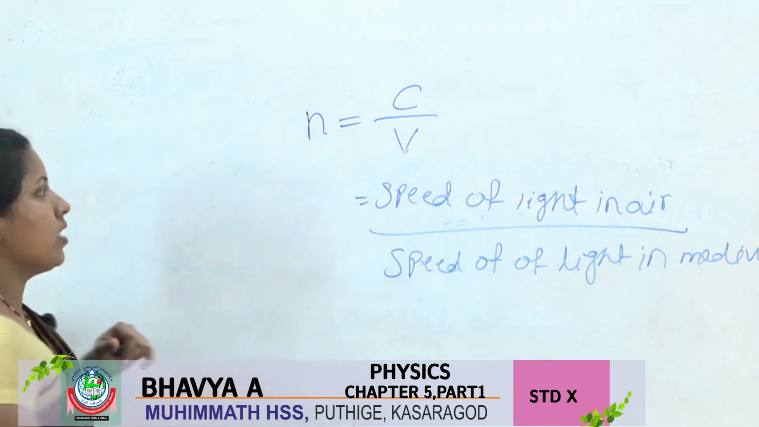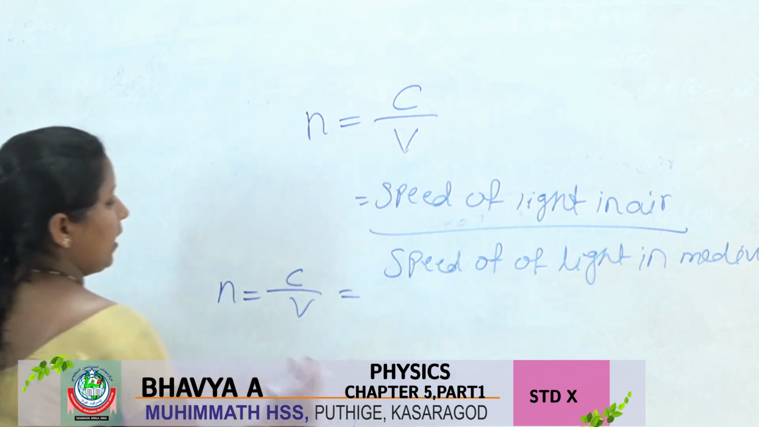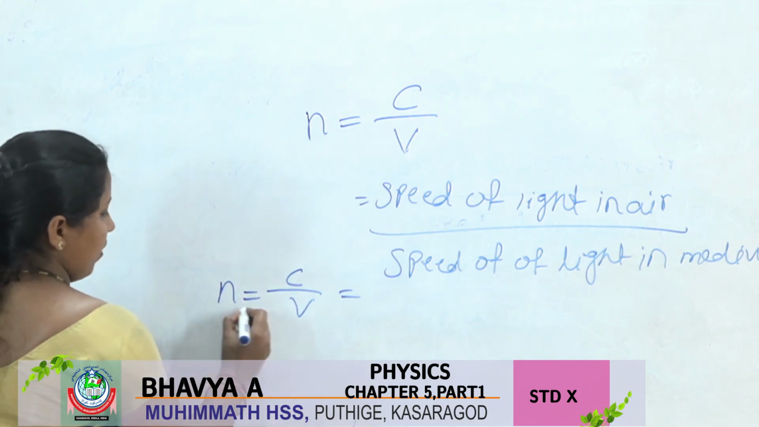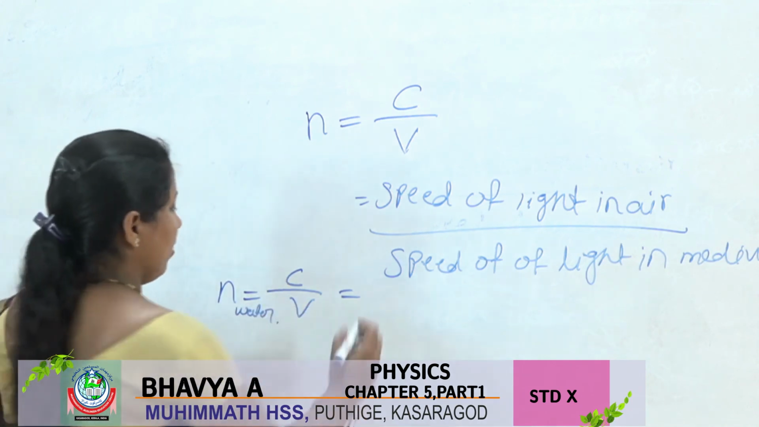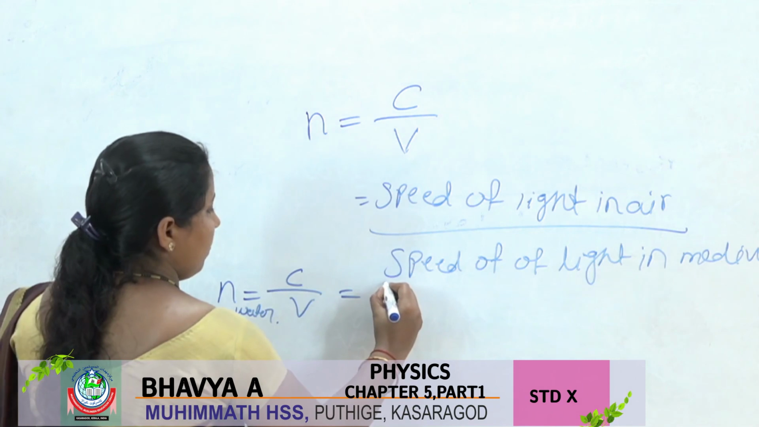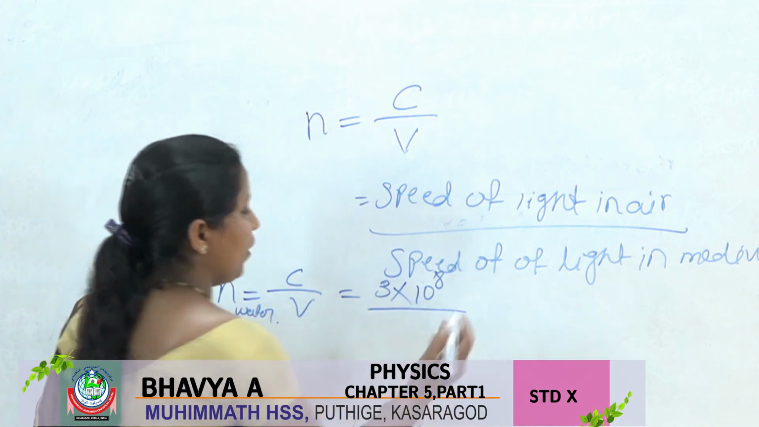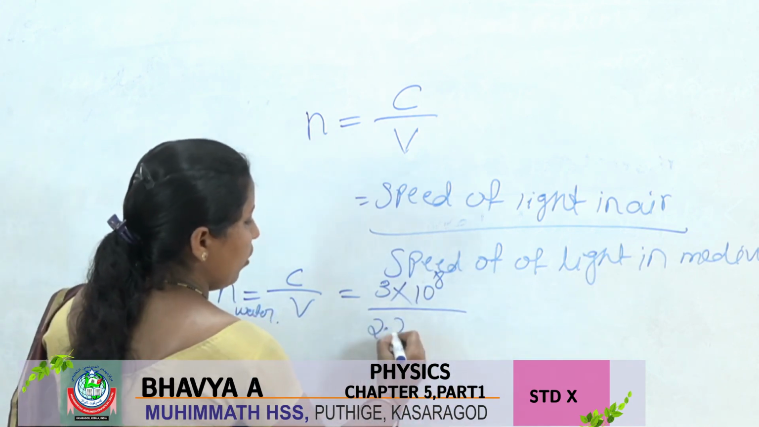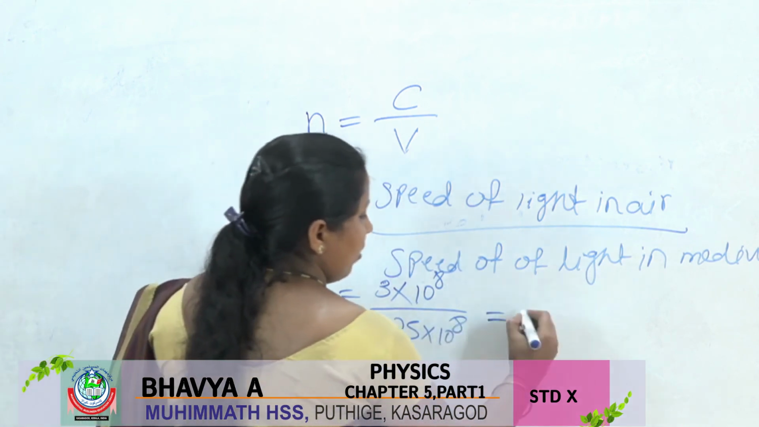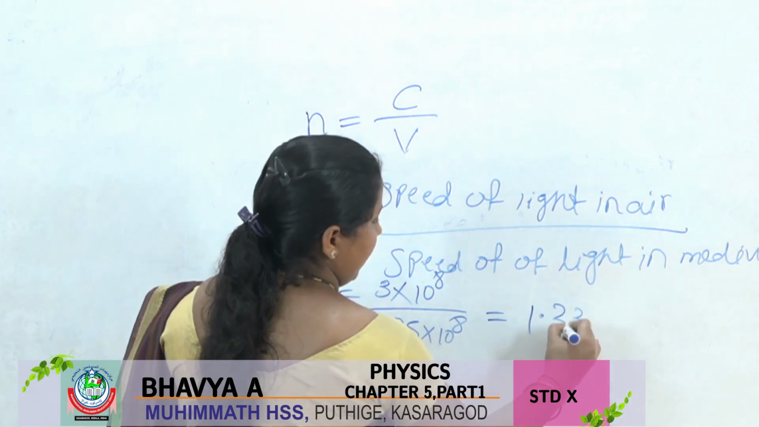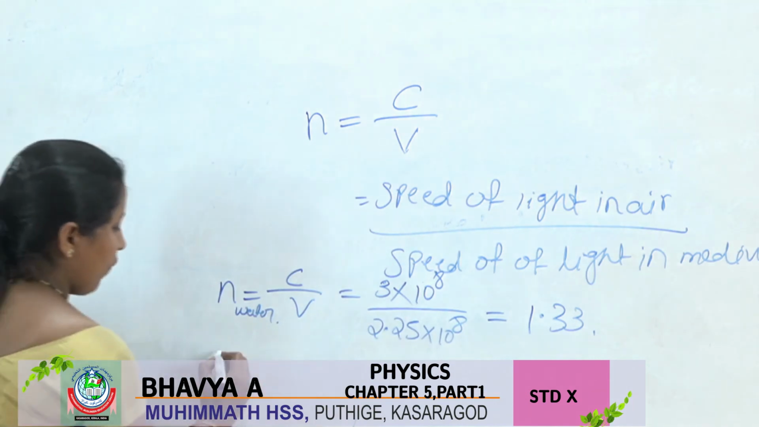If you want to calculate the refractive index of glass or water, use the formula n is equal to c by v. For water, the speed of light in air, 3 into 10 to the power 8, divided by 2.25 into 10 to the power 8. We get the answer 1.33. The refractive index of water is 1.33.